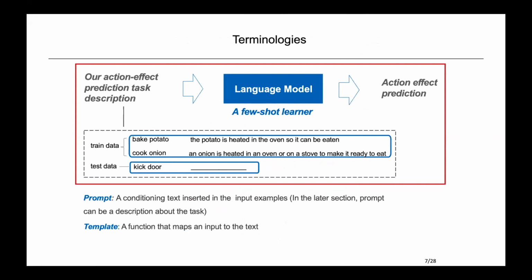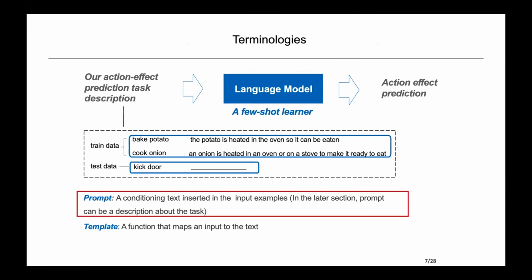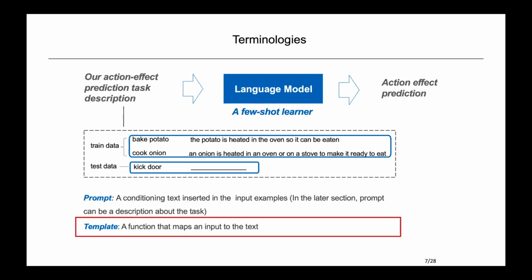First, let's discuss some terminologies. A prompt is a piece of text inserted into the input examples so that the original task can be formulated as a language modeling problem. The latter part of a prompt can be a description of the task. And a template is a function that maps an input to a text.